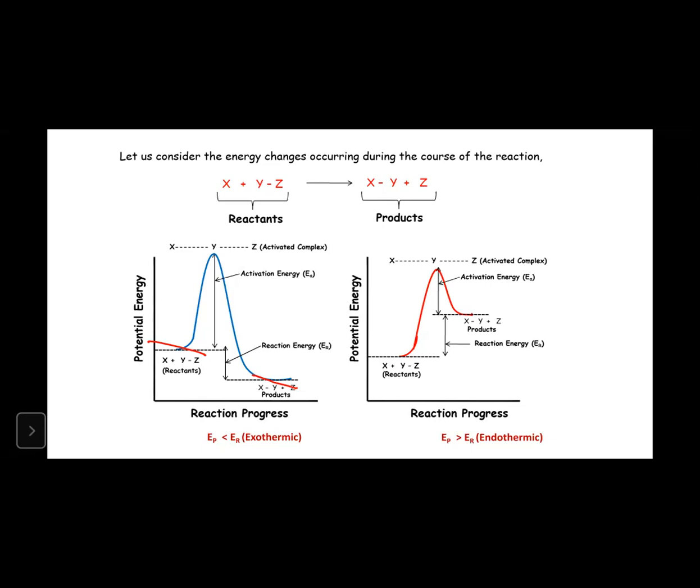Endothermic. It is endothermic, which means we need to put some energy in order to bring out the chemical reaction. And here, the reactants are more stable compared to products. Why? Because the reactants are having less energy, right? So for that case only, we have to put energy, in terms of temperature. So this is about the temperature effect and the rate of reaction.